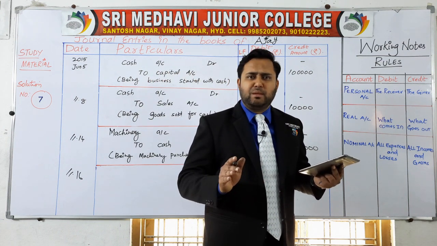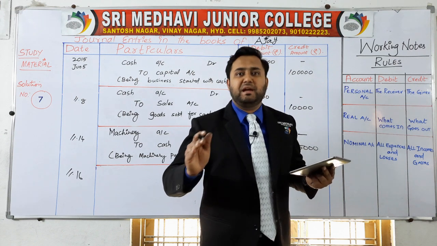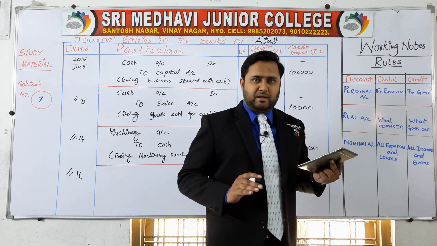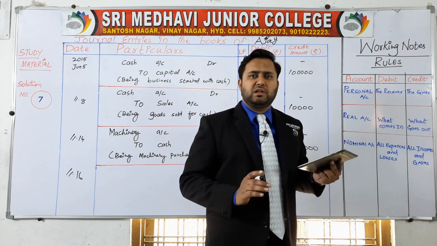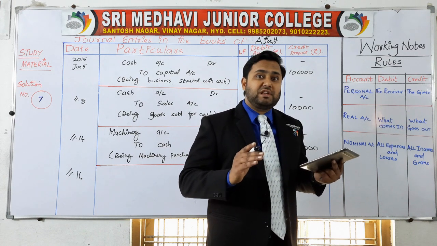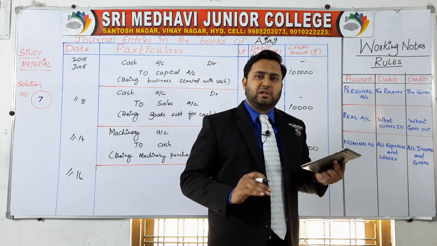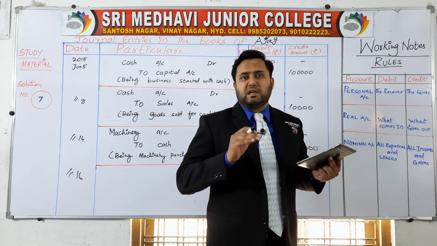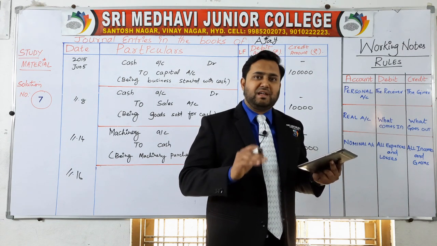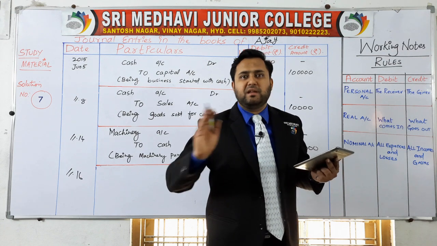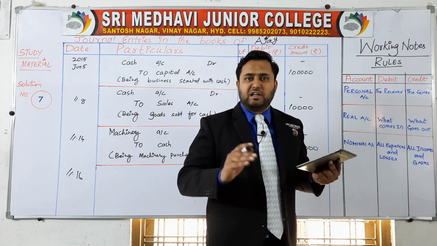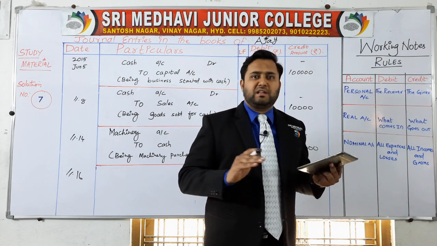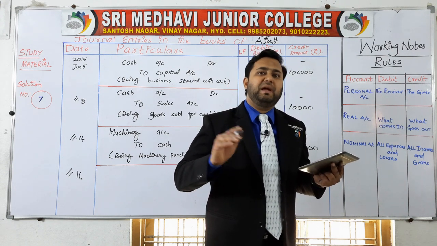So electricity bill means electricity bill paid. If it is only written postage, you have to think that postage is paid. If it is written Xerox charges, think that Xerox charges paid. If general expenses is written, think that general expenses paid. Nothing is mentioned over there means it is paid only.